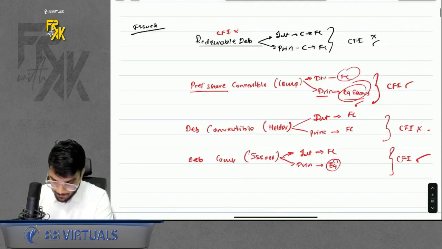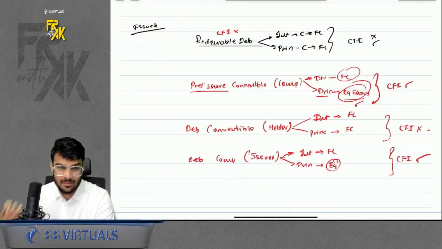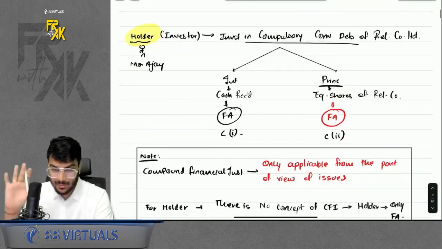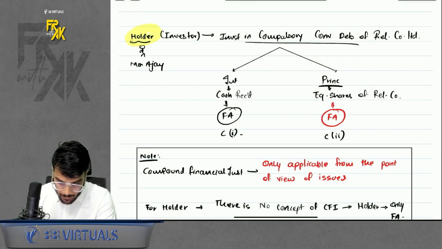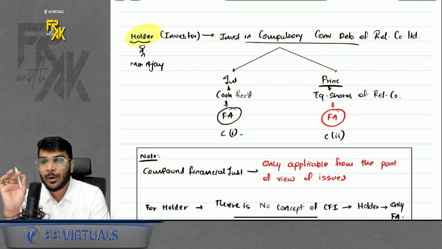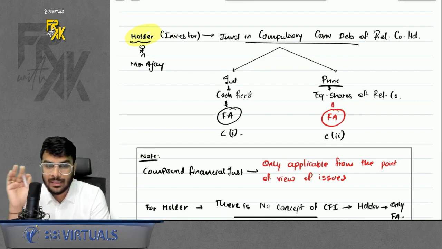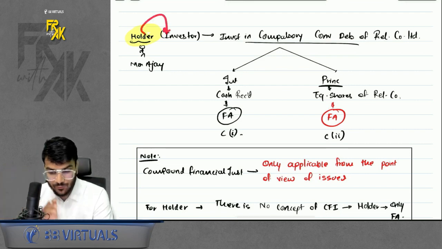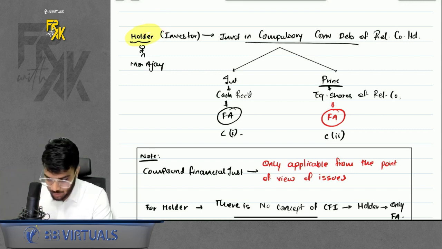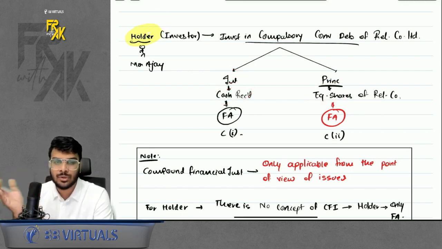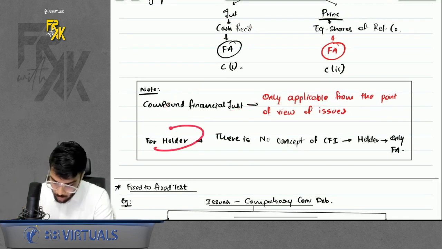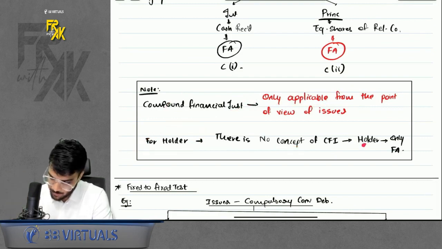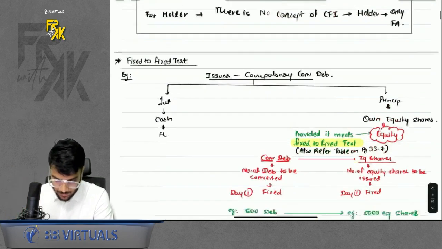Right? Okay, sir. So then I took an oral test for you. Tell me whether different instruments are CFI or not. You already answered me in the class. Don't worry about it. Then one small conceptual thing we studied, that the concept of CFI is only from the point of view of the issuer. For the holder, there is no concept of CFI. Holder means the investor. For the investor, there is no CFI. Because for the investor, whether he receives cash or whether he receives shares of that particular company, for him both of them are financial assets only. So the concept of CFI is only applicable from the point of view of the issuer. For the holder, it is only a financial asset. Don't worry about it. Okay, simple.